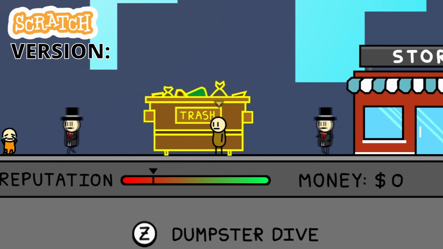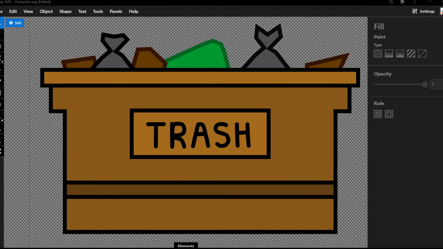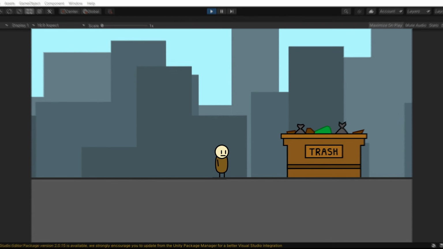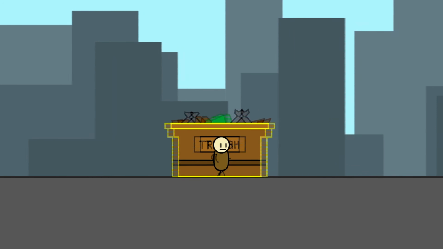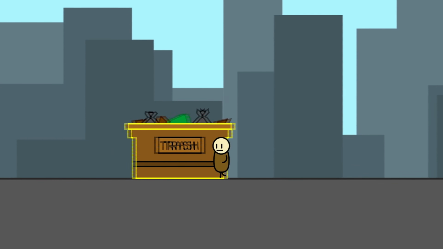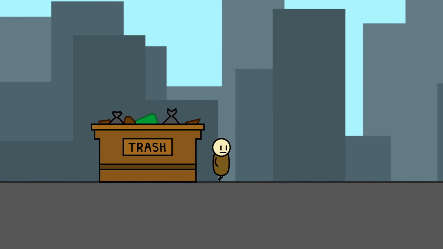The next thing to add was the dumpster, where the player will have the option to dumpster dive into. So I drew up a dumpster sprite, and now we have a dumpster just sitting around. Next, I wanted the player to be able to interact with the dumpster, so I added a yellow highlight whenever the player walked by the dumpster, and made it so that the player can jump inside of the dumpster when you press the up arrow key.